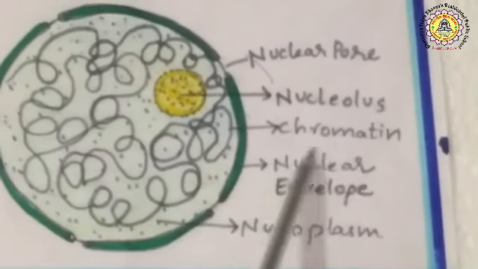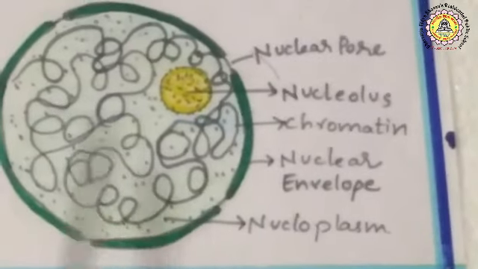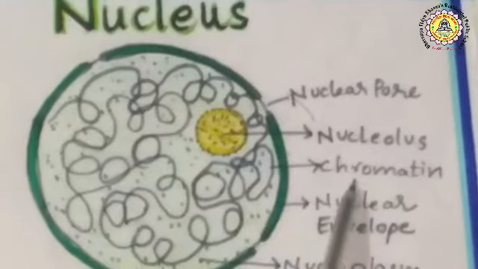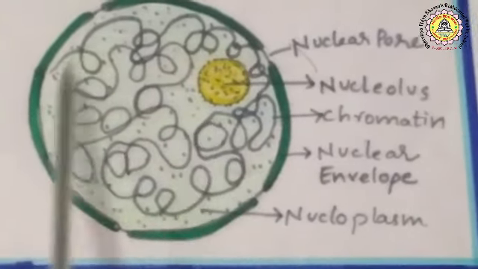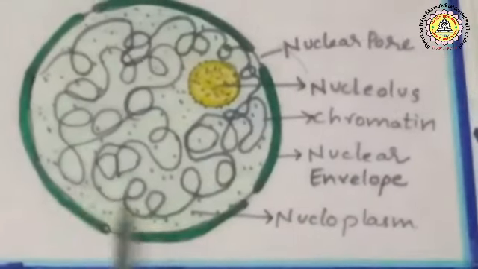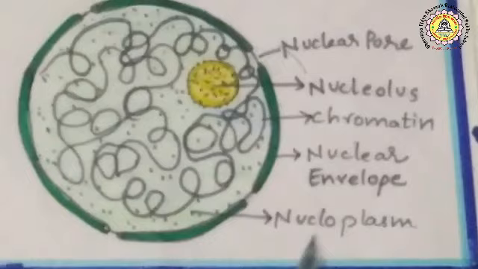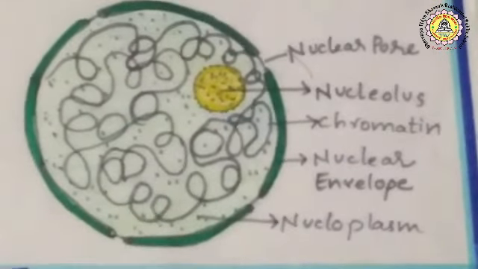DNA is responsible for storing and transporting the hereditary information from parents to children. During cell division, chromatin condenses and turns into chromosomes. Inside the nucleus, a jelly-like substance is present, known as nucleoplasm.